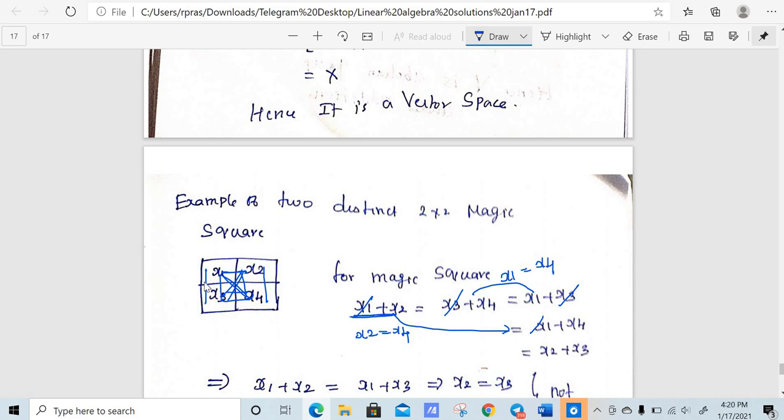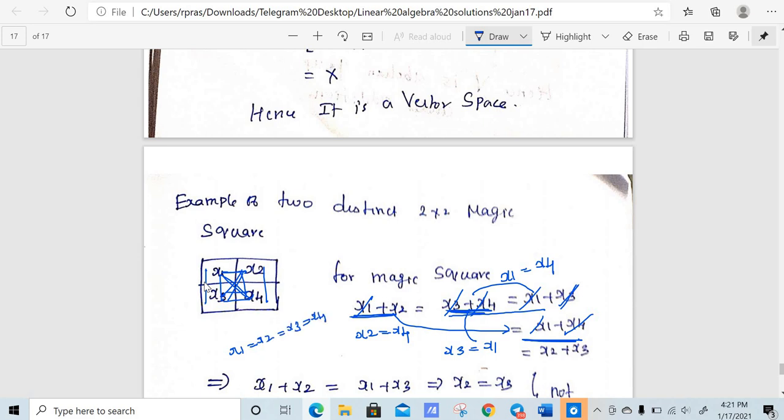Now when you compare this and this, x4 will get cancelled, so we will have x3 equal to x1, right? So that means x1 equal to x2 equal to x3 equal to x4.